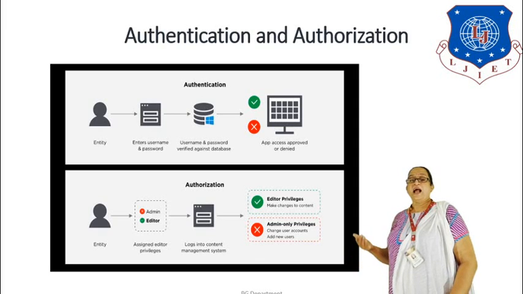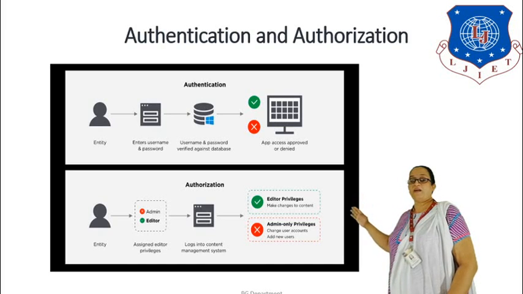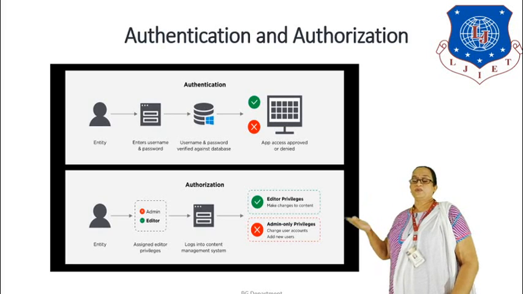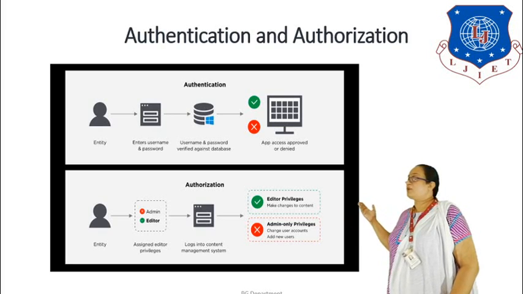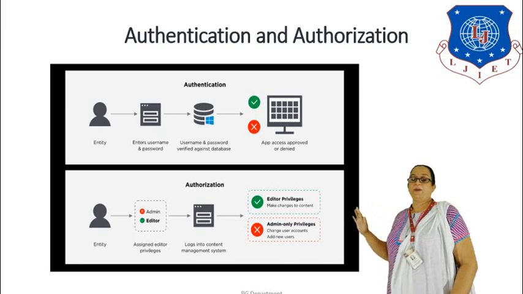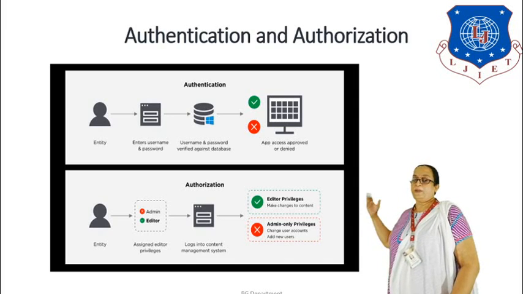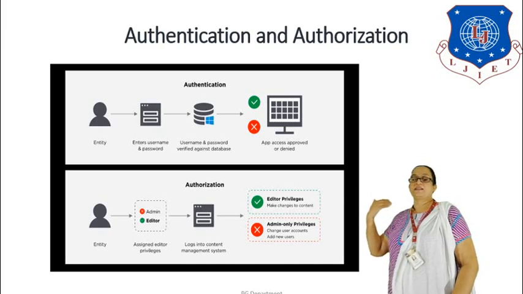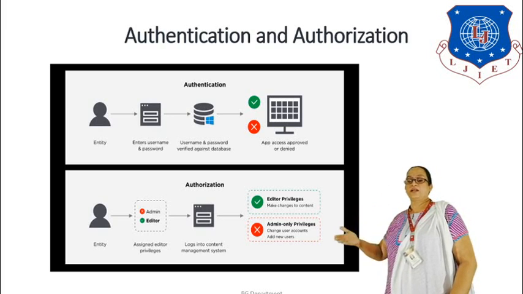Here the entity has already logged in and the authentication has been done. So authorization starts only after the authentication has been done. Now you can see we have two types of users there. You have an admin and you have an entity. So now admin has major rights and the other user is the editor. So the editor is trying to create users and all will not be allowed because he has rights only to modify the applications. Editor privileges are basically to modify some specific application for which he is assigned rights. He does not have any rights to create the users or any modifications for the other application.